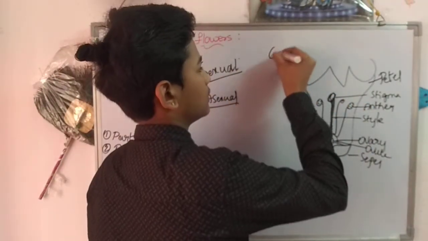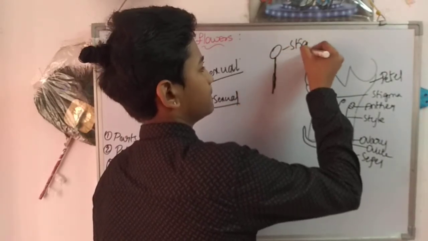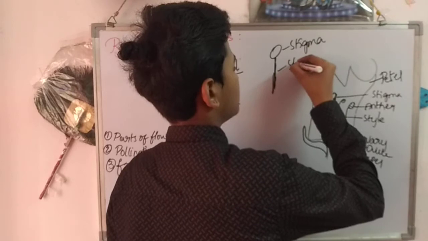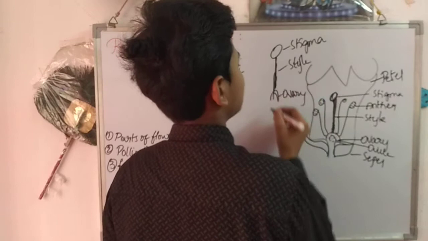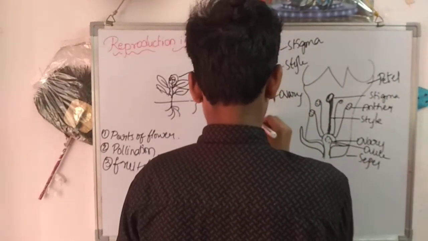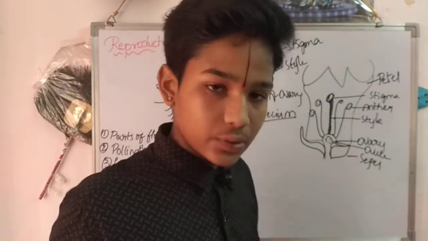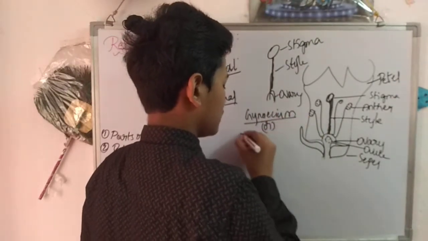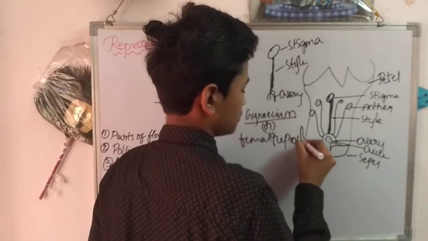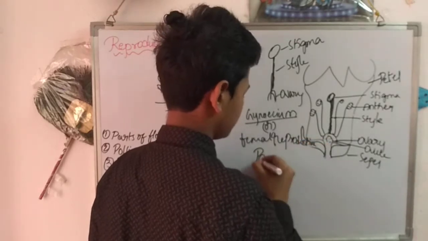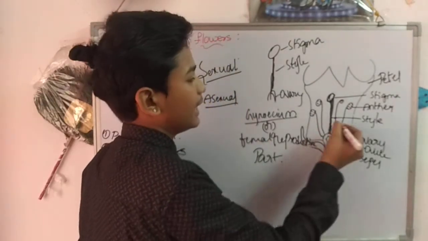This part, this is the stigma and style, ovary. This part is known as gynoecium, or the female reproductive part.